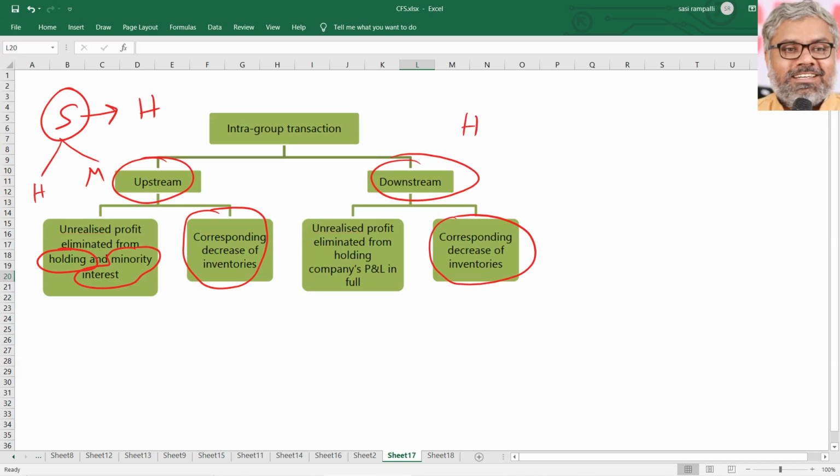Downstream means the holding company selling goods to the subsidiary, but the subsidiary has them in its inventories at the end of the year. It will be eliminated from inventories, no problem. But who made profit? The holding company made profit. There is no point of minority interest. It is already included in the holding company's P&L account. That will be eliminated from the holding company's P&L account in full. So, depending upon the nature of the transaction, adjustment for intra-group transactions has to be done, particularly related to unrealized profits.